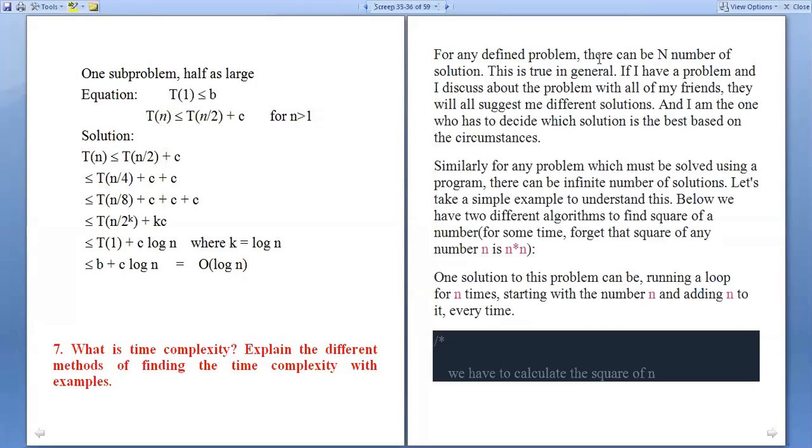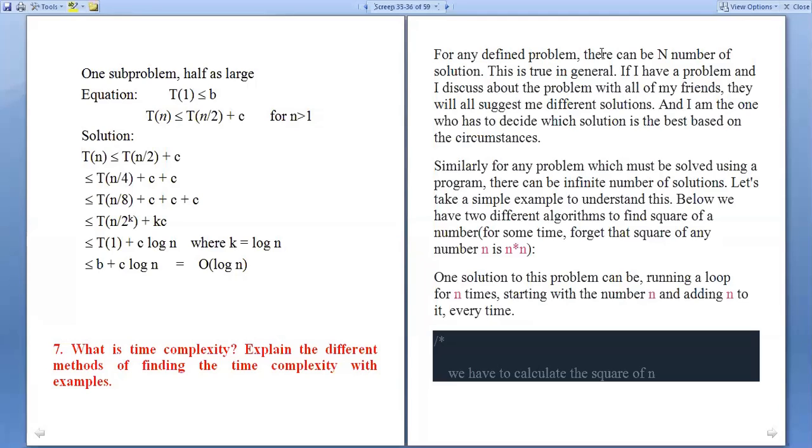If it is a simple problem, you can easily solve that particular problem. If it is a complex problem, then it is not possible to solve by only one person. Then in that case, you need to discuss with your friends and find out different solutions for solving this problem. Out of these many solutions, you need to find one best solution, and you will apply that particular solution to solve the problem. So for any problem, there are many number of solutions.